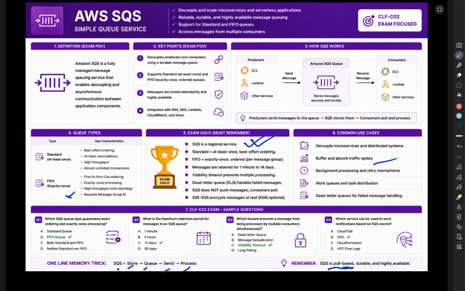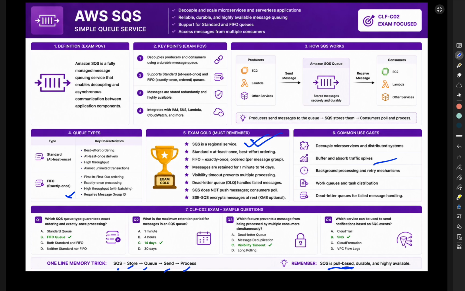Now, have a look at the architecture. Producers like EC2, Lambda, and other services send a message to Amazon SQS, and consumers retrieve the message, simple and reliable. For the exam goal: standard queue, at-least-once delivery. FIFO queue, exactly-once processing. And SQS, message queue.